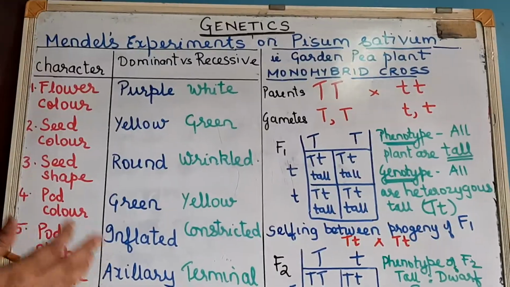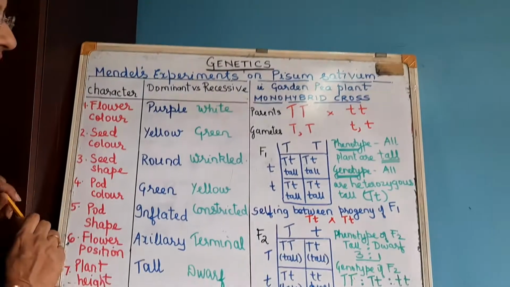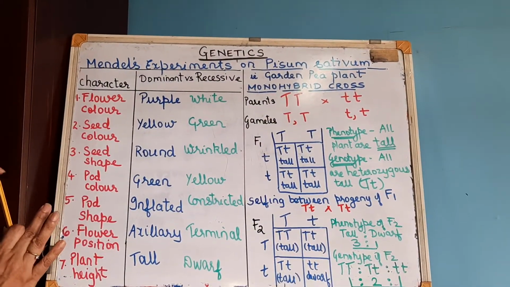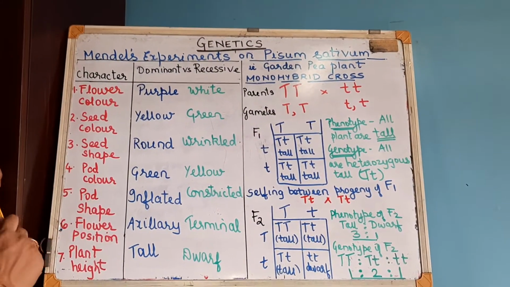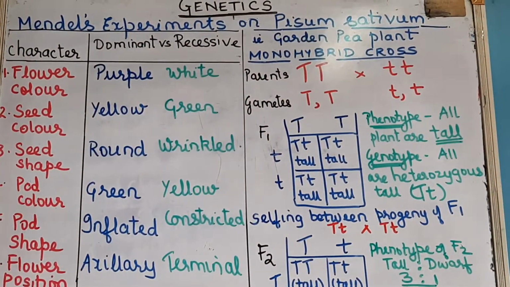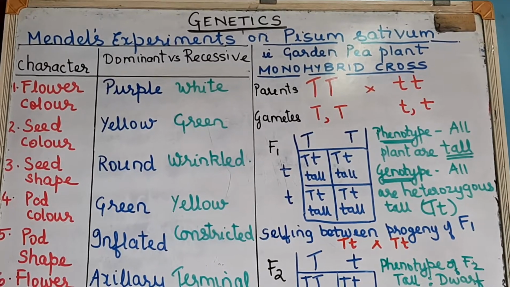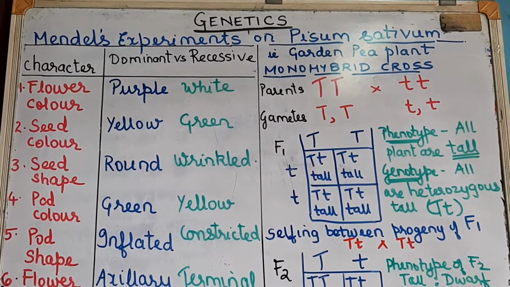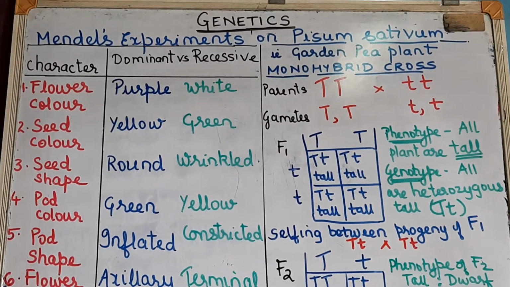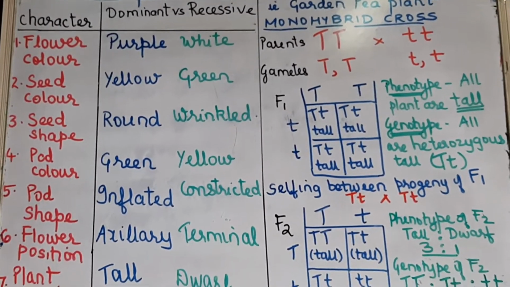Is it clear? What is dominant and what is recessive, generally they will give you in the exam, but the actual genotype, that is what to write, capital T or small t, that they will not tell you. Is it clear? So this is the monohybrid cross. Now we will have a look at the next part.